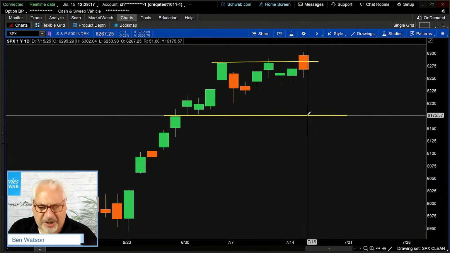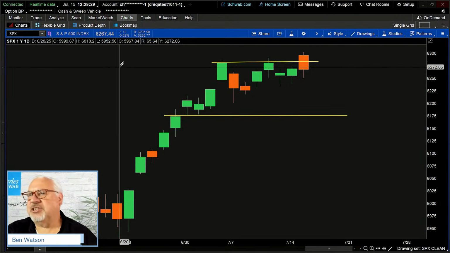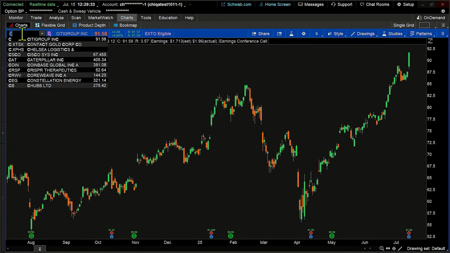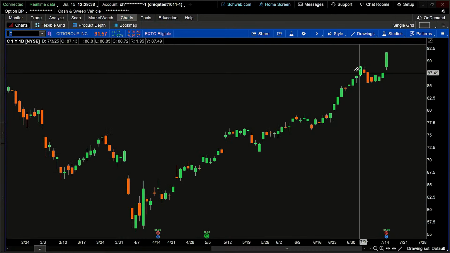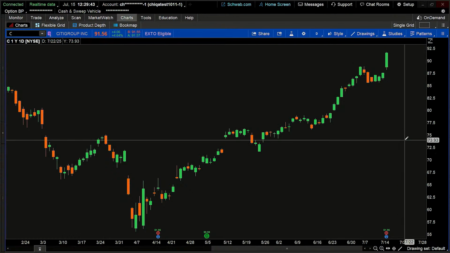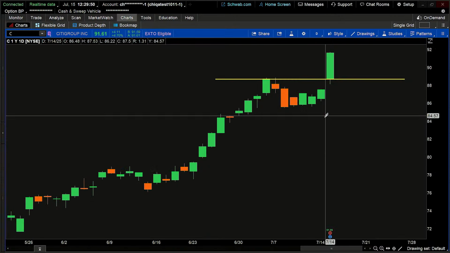But I do have a couple of examples I want to look at of positions where that breakout, that if-this-then-that statement, is in fact coming to fruition. So I'm going to change my chart really quickly to Citigroup. I'm going to zoom in over here on the right hand side, and I happen to notice that previously, and I'll draw my line right here with the line tool, there was a little bit of a resistance level.